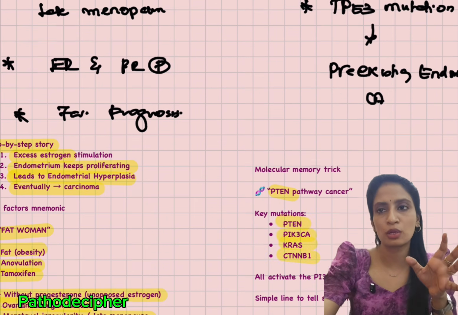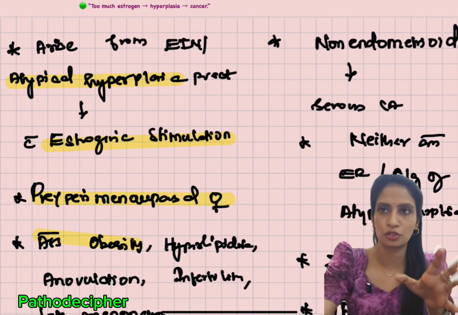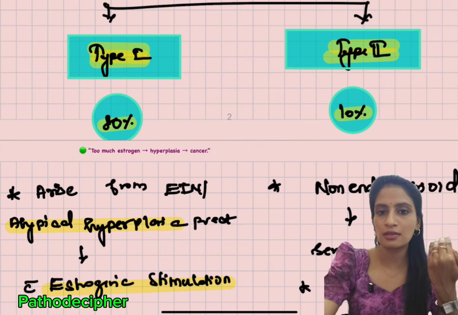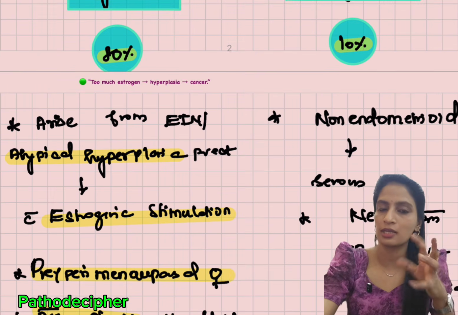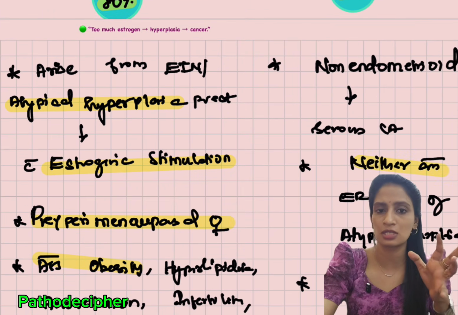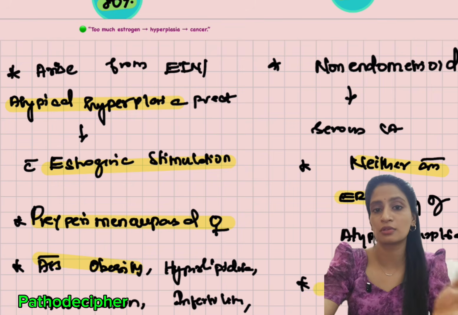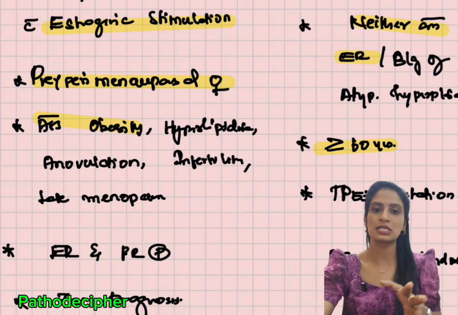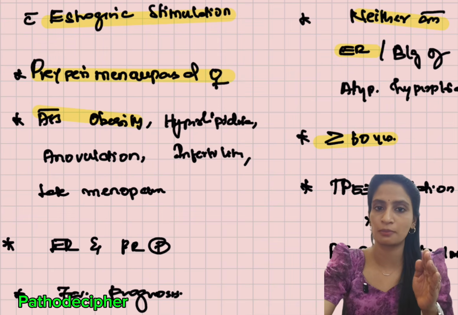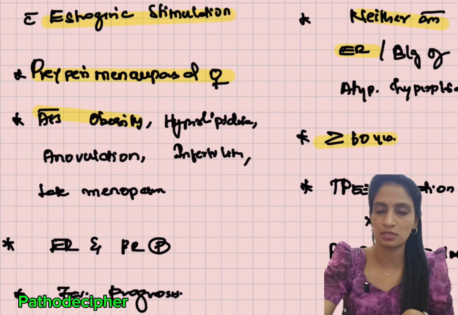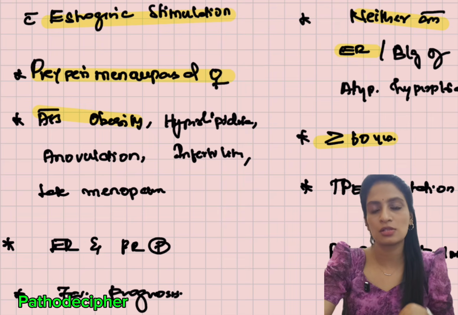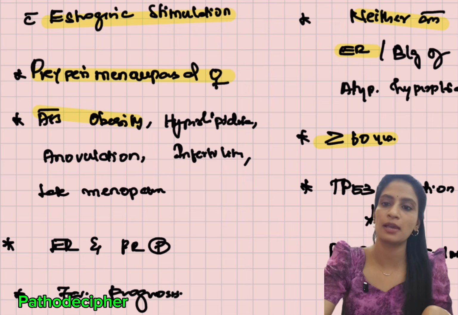Next, moving on to type 2 endometrial cancer. They are not hormone dependent. Estrogen is not a dependent factor; it's an independent tumor, which usually occurs in older age groups, that is after menopause. People more than 60 years, or 55 years, of age will come under this type 2 endometrial cancer.